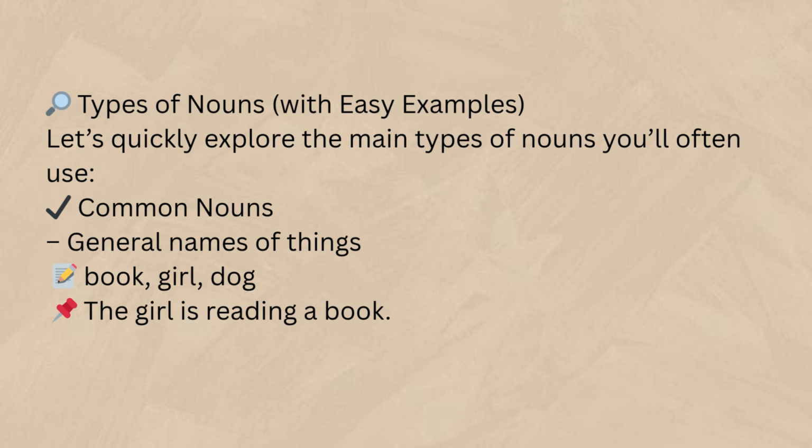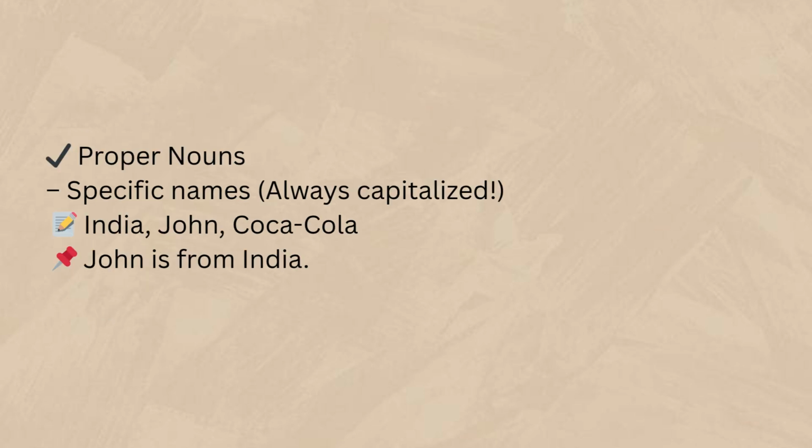Types of nouns, with easy examples. Let's quickly explore the main types of nouns you'll often use. Common nouns. General names of things. Book, girl, dog. The girl is reading a book. Proper nouns. Specific names, always capitalized. India, John, Coca-Cola. John is from India.